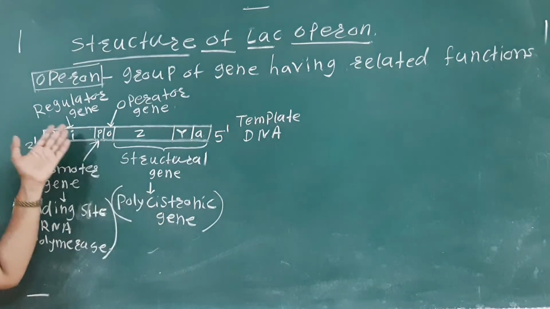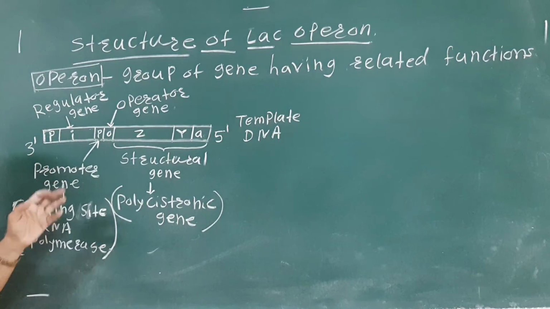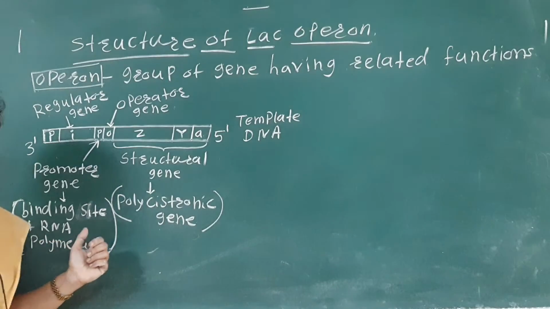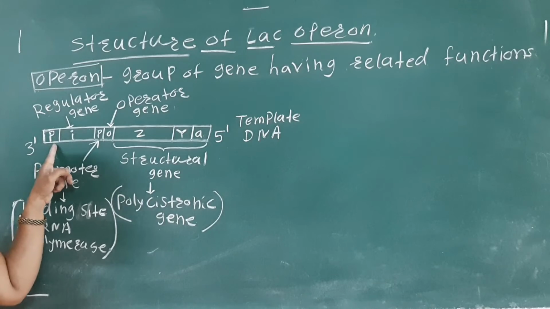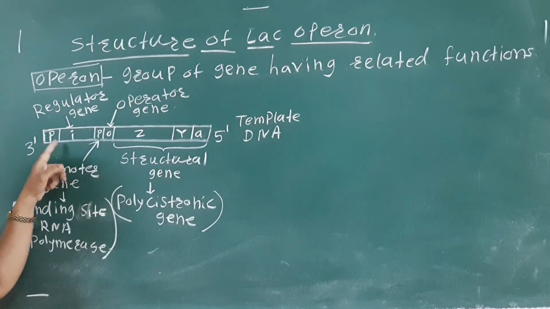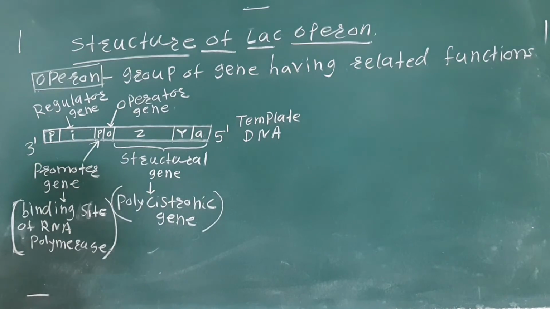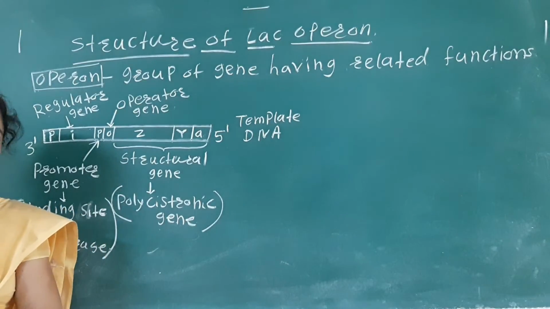Okay, so first we see the promoter gene. The promoter gene is the binding site for the RNA polymerase. At this promoter gene the RNA polymerase enzyme binds. Then the regulatory gene is where mRNA synthesis takes place, and from this regulator gene the repressor protein is synthesized.